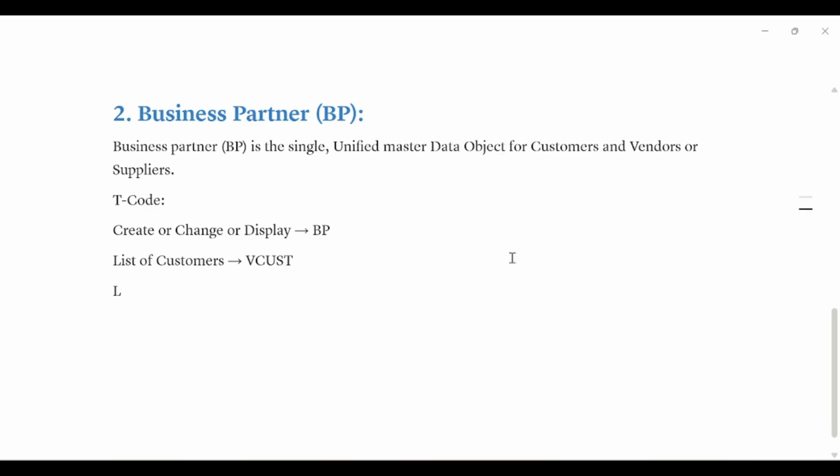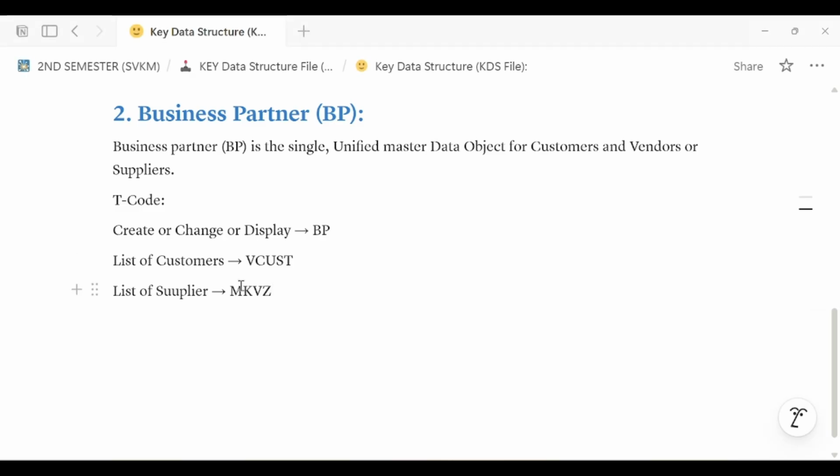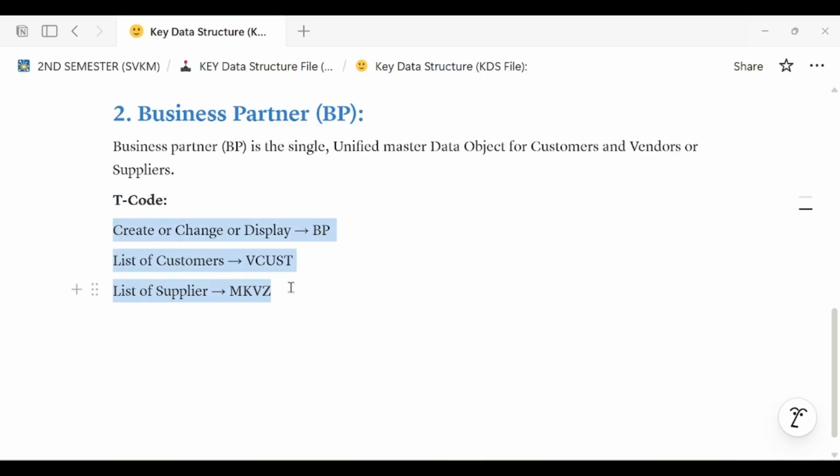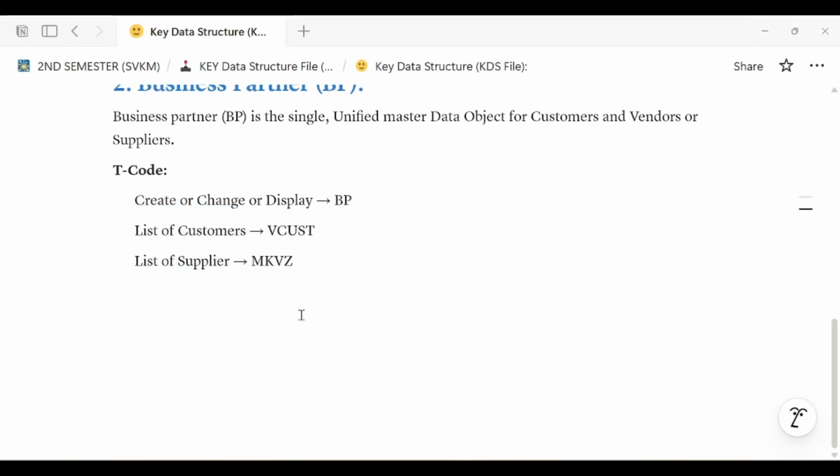If we want to see the list of suppliers, at that time we use MKVZ. So these are the T codes we are using to create and see the list of all the business partners.